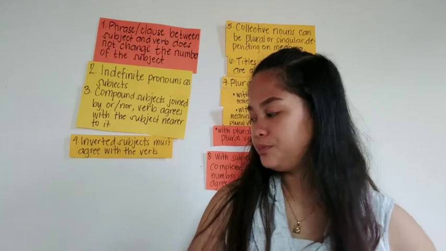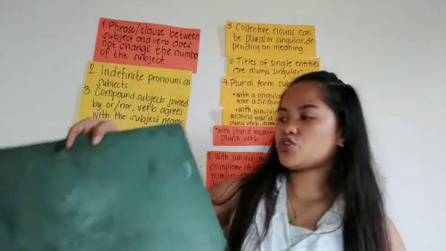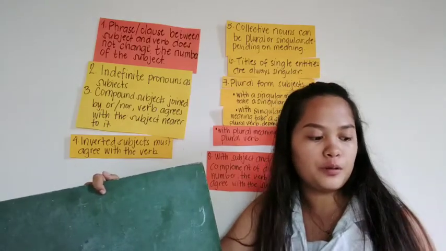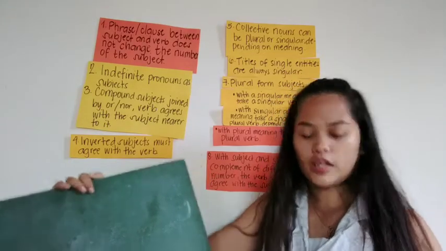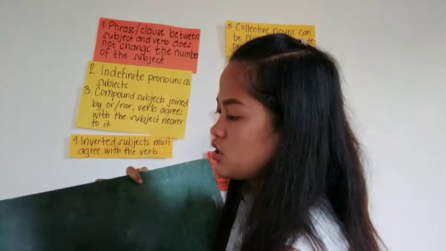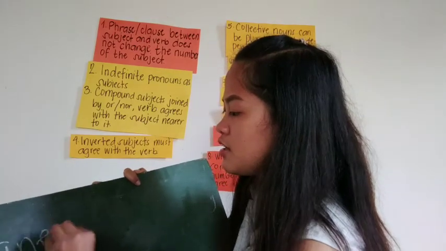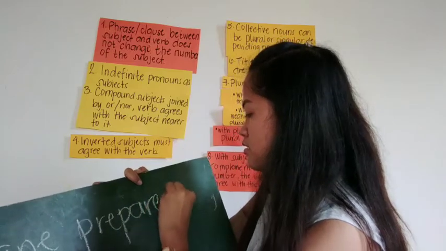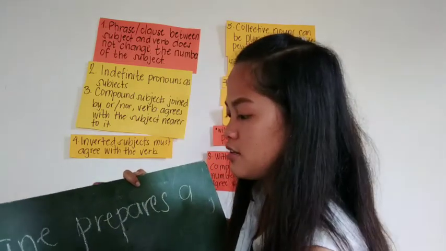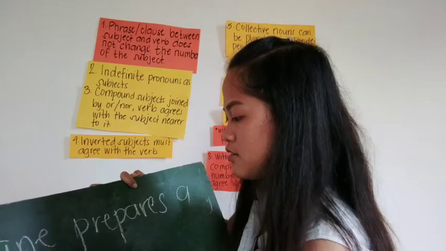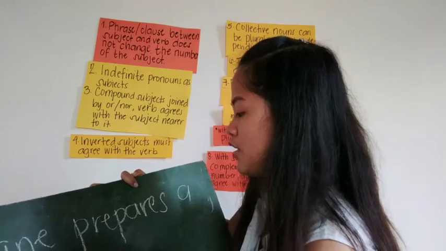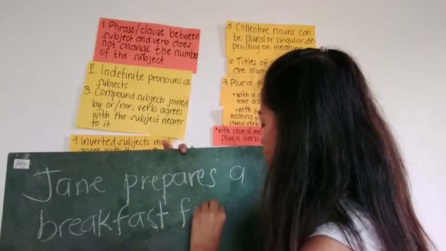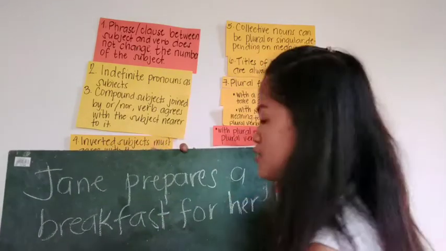So now I will construct a sentence here. For example: Jane prepares a breakfast for her sister.